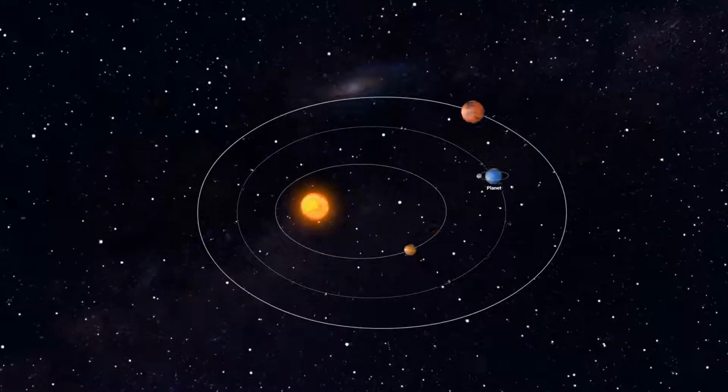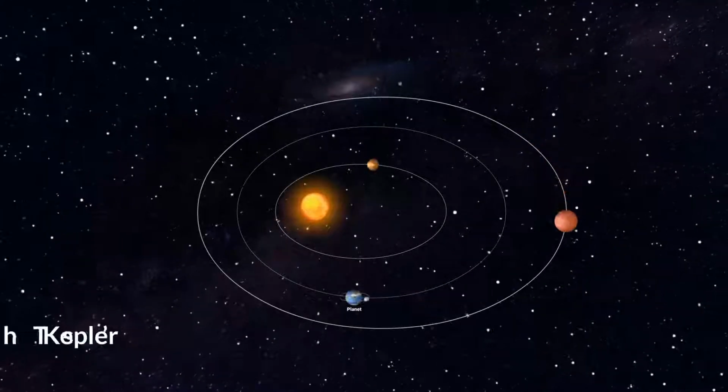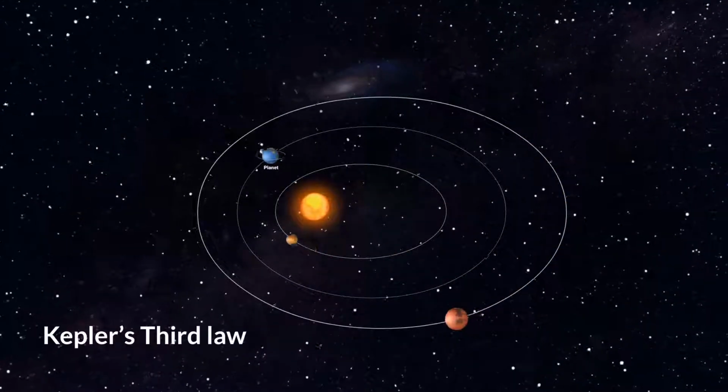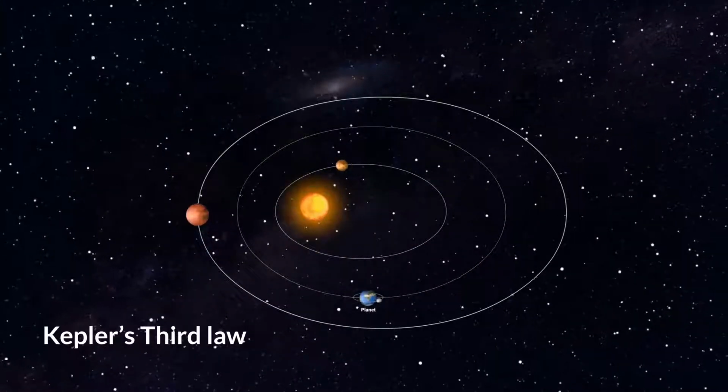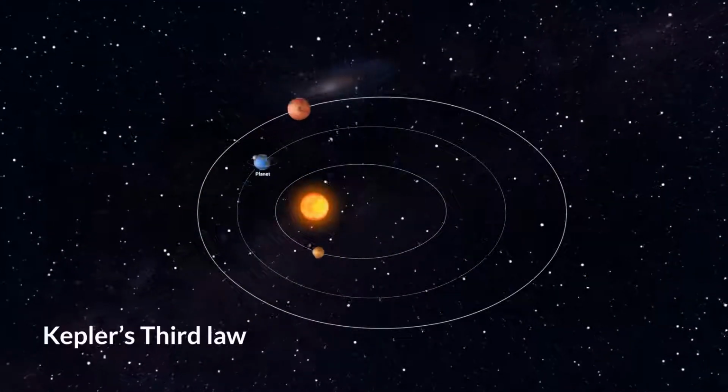The third law states that the ratio of the squares of the periods of revolution of any two planets is equal to the ratio of the cubes of their average distances from the Sun. This is the law of harmonies.